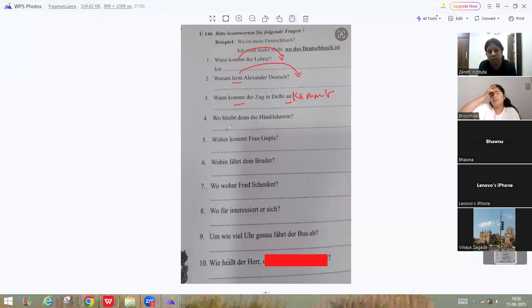Correct. Bhumika, wo bleibt denn die Hindi-Lehrerin? Ich weiß leider nicht, wo denn die Hindi-Lehrerin bleibt. Yes. Next one, Bhavna. Woher kommt Frau Gupta? Ich weiß leider nicht, woher Frau Gupta kommt. Correct. Next one, Vinaya. Wohin fährt dein Bruder? Ich weiß leider nicht, wohin dein Bruder fährt. Yeah. Instead of dein, you can also say mein.